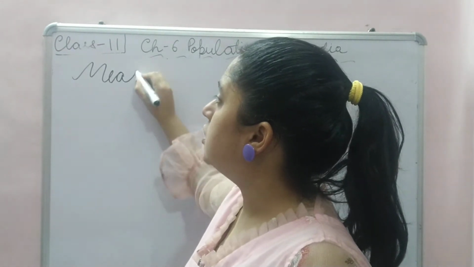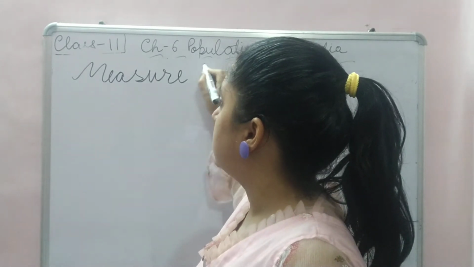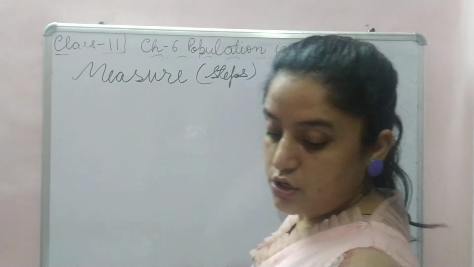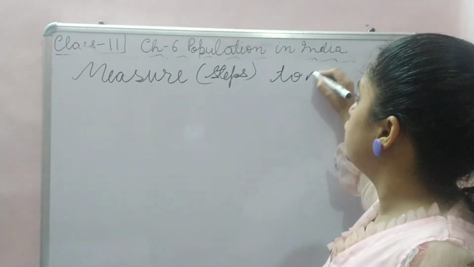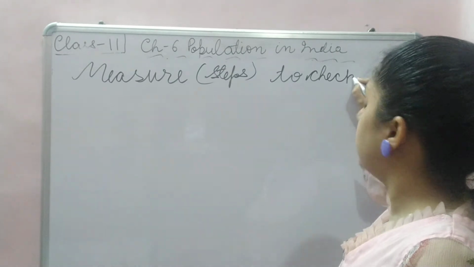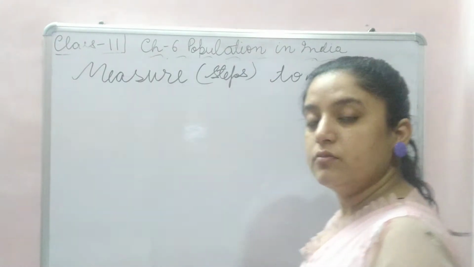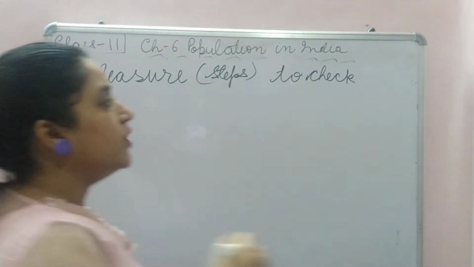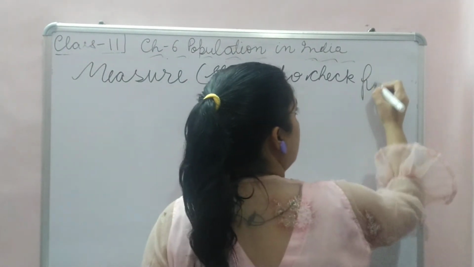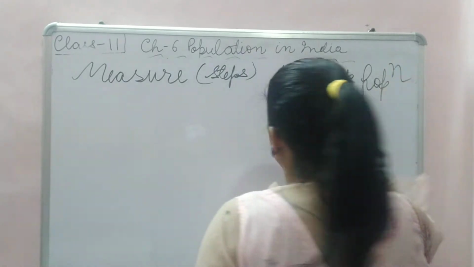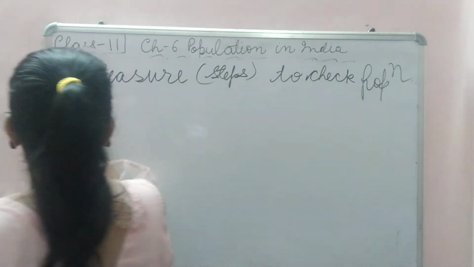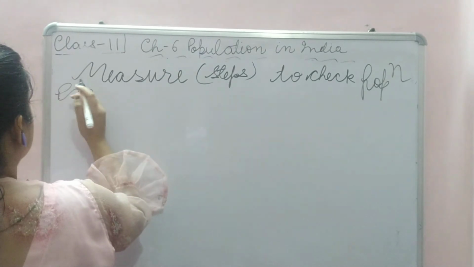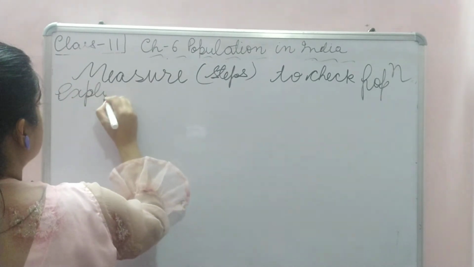Measures are the steps taken to check what? Population explosion.